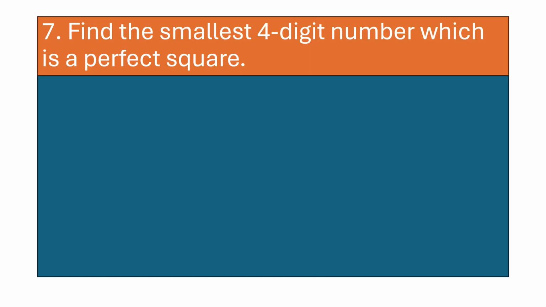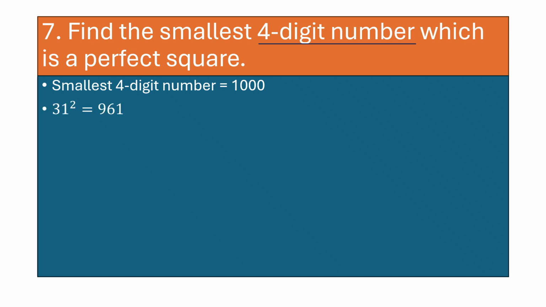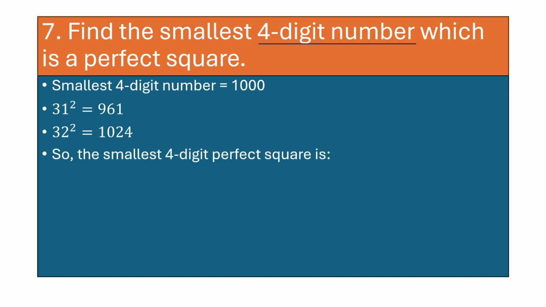Find the smallest 4-digit number which is a perfect square. The previous question, it was the largest. Now it is smallest 4-digit number, I'm sorry. So smallest 4-digit number, please write it down. This will be 1000. So again take 31 square, which is 961. 32 square is 1024. Now think for a while, which number will be our answer? So the smallest 4-digit perfect square will be what? 4-digit is 1024. So our answer will be 1024.